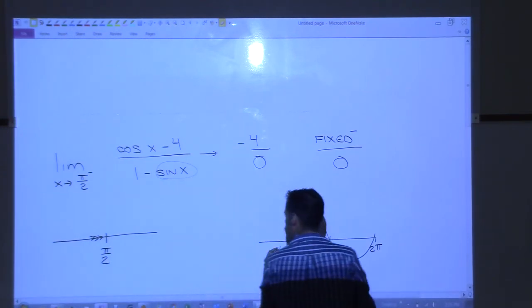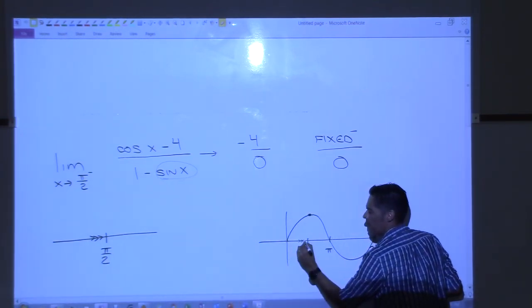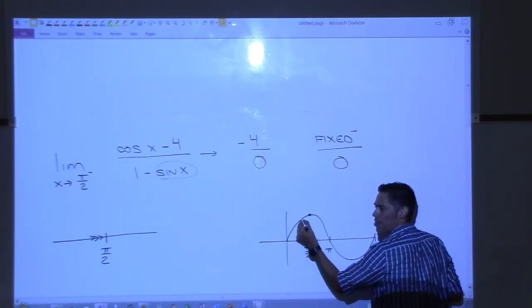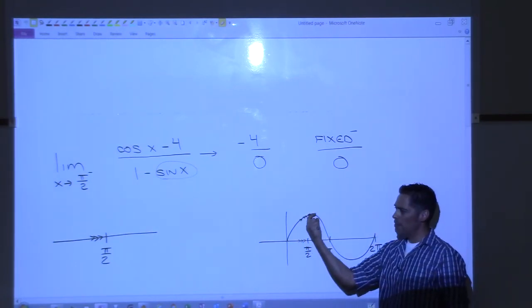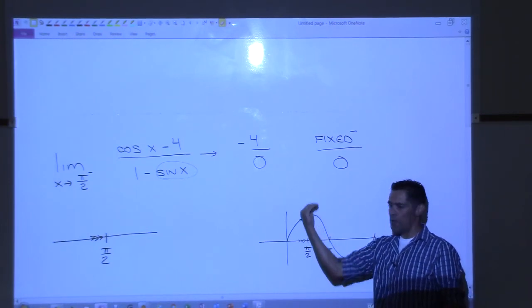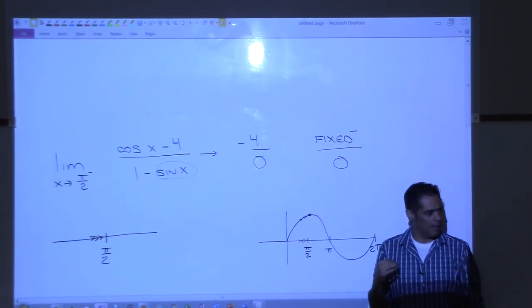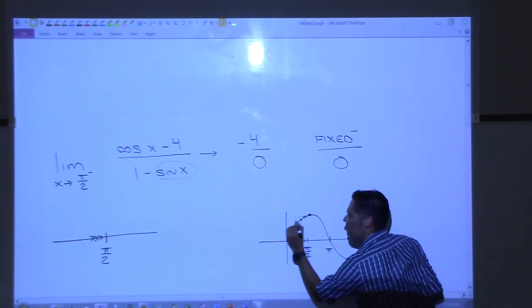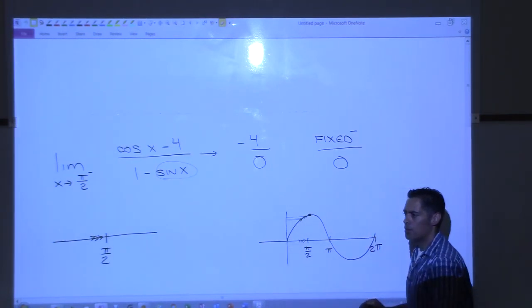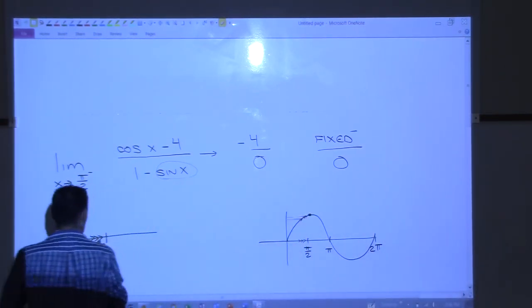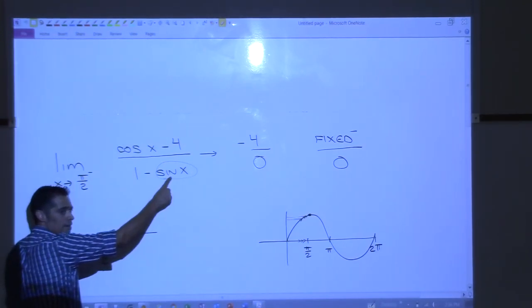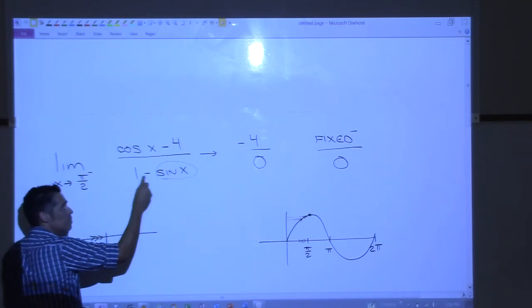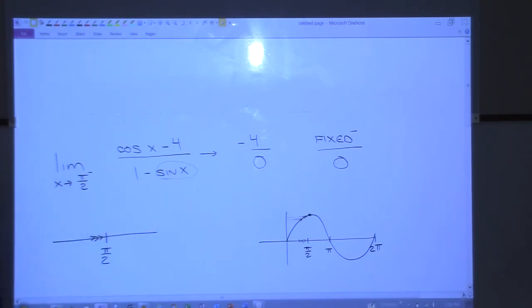So imagine we're approaching pi over 2 from the left, right? Which means we're up here on the function. And we're coming into 1, aren't we? We're coming into 1, but are we bigger than 1 or smaller than 1? We're smaller, right? Because we're on that sine curve. We're down here. We're below 1. So as we approach pi over 2 from the left, this thing right here is approaching 1, but it's always smaller than 1, which means 1 minus that number should be positive. Does that make sense?